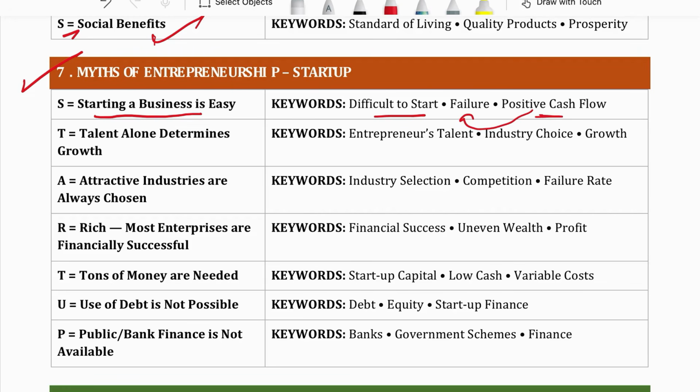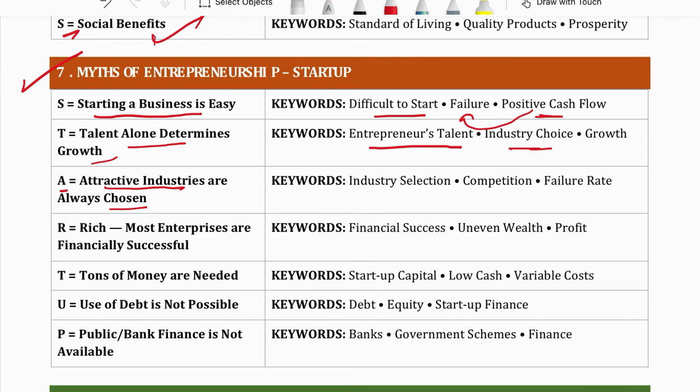and they fail. Then the second myth is talent alone determines growth. It doesn't matter what type of business you are doing; if you are talented, you can run any type of business. This is really a stupid thing to think. If you are doing any wrong business, your right talent cannot do anything there. So what is the reality? The reality is that the entrepreneur's talent and industry choice both play an equal role in making a business successful. A is attractive industries are always chosen.